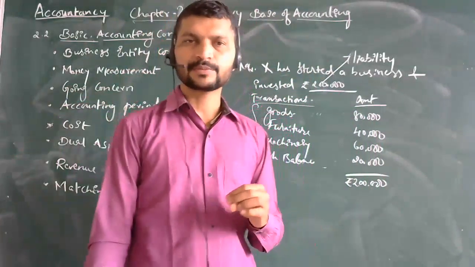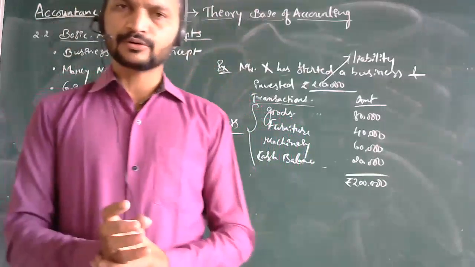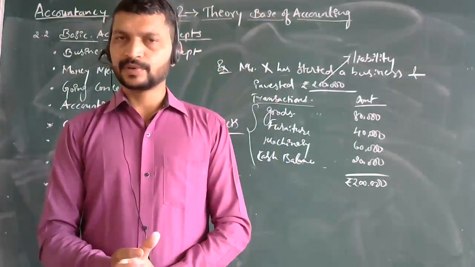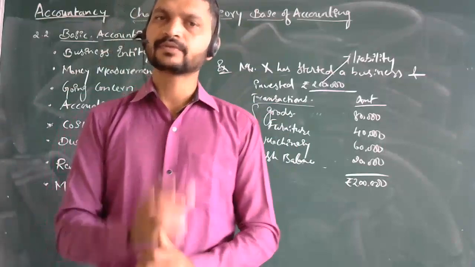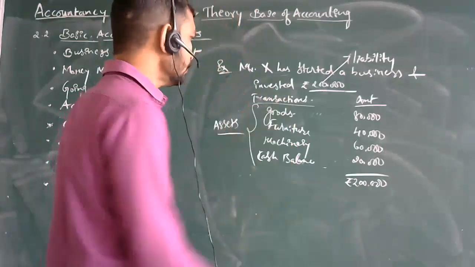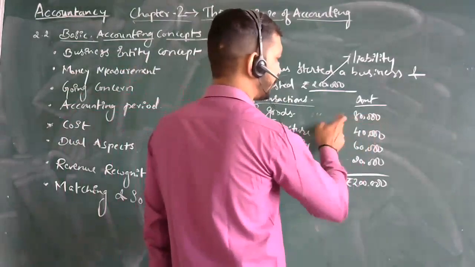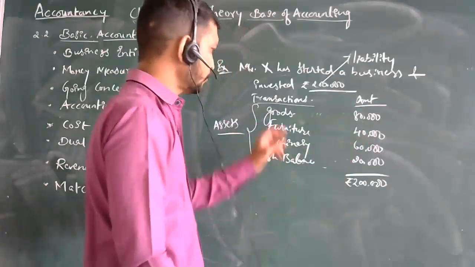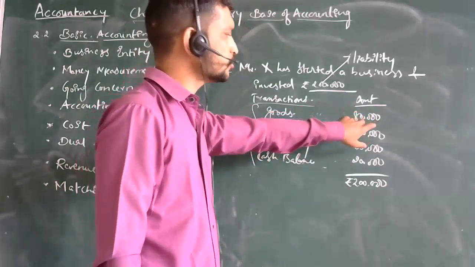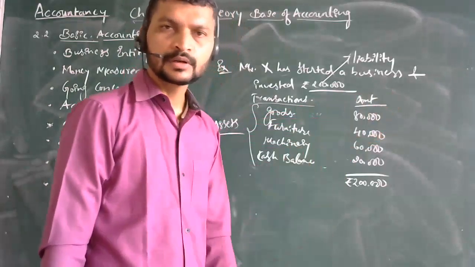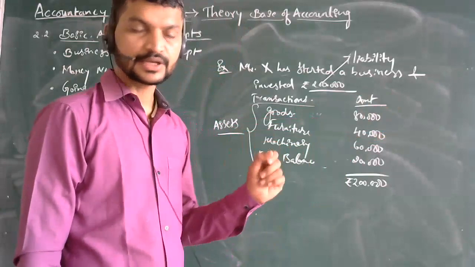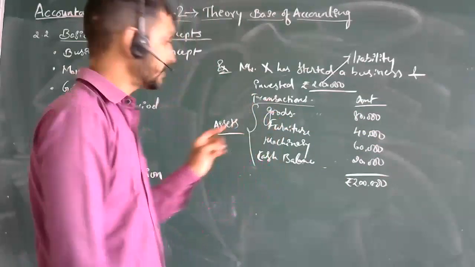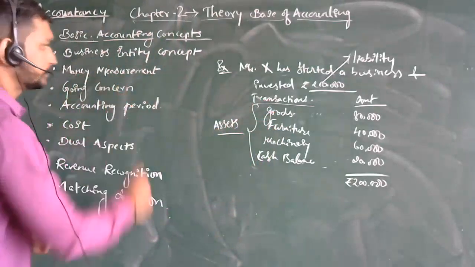It is the money measurement concept. In this, all the transactions which are being made in the business should have a value. What value? Nothing but the value in terms of money. Now, you have purchased goods for rupees 80,000. This is a transaction which is measured in terms of money.